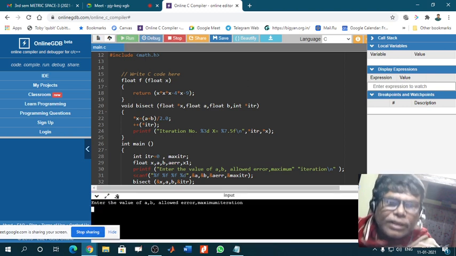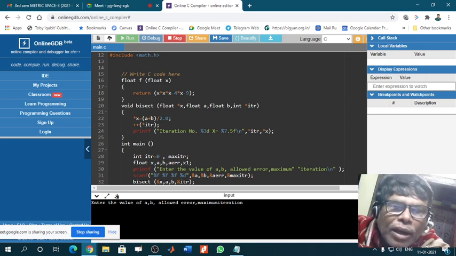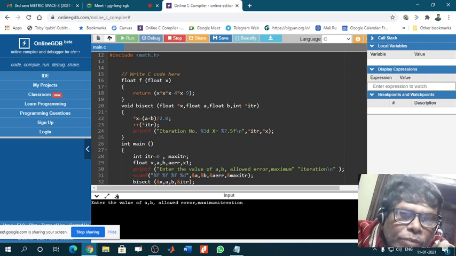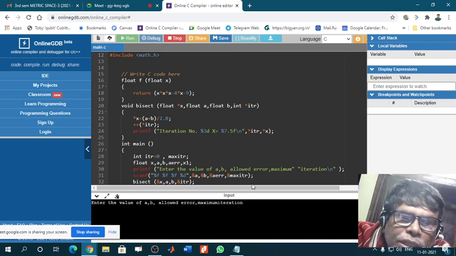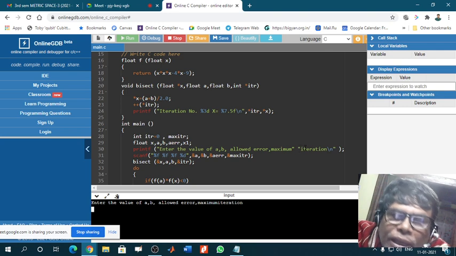হ্যাঁ, এই তো এসেছে, মেইন ডট সিতে করা। Now it is okay. Now enter the value of a. See, enter the value of a. Now see here where it is written: enter the value of a, b, allowed error, maximum iteration. Okay.